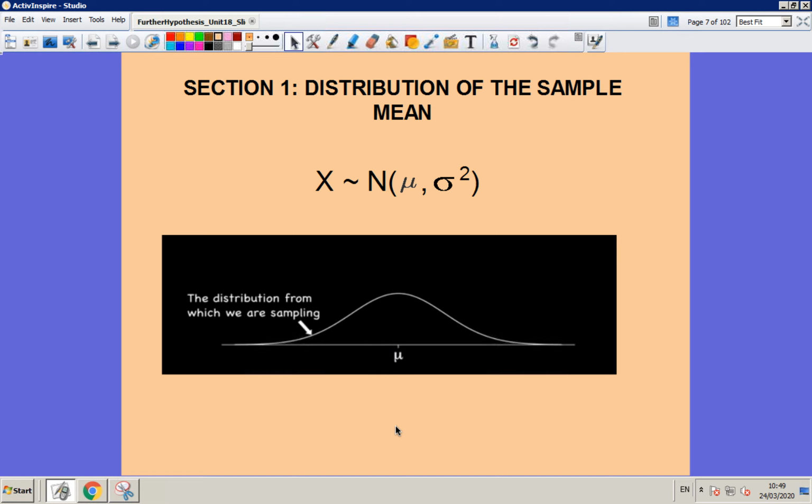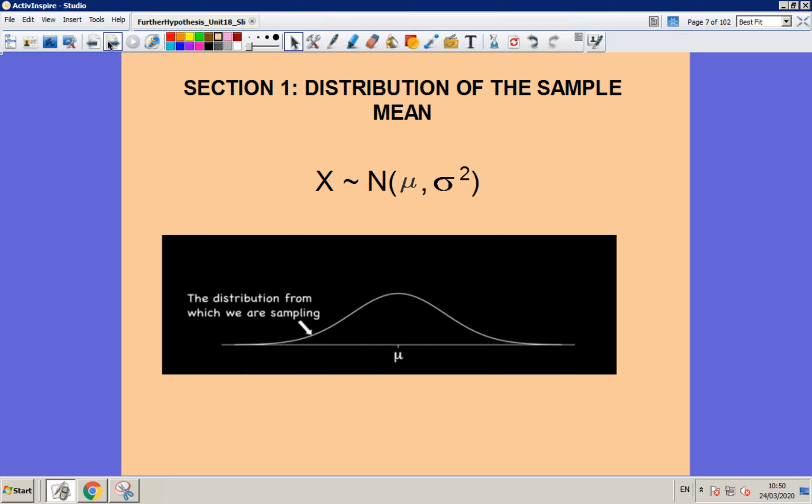Okay, so what we're interested in now is, instead of just taking one gerbil and thinking about the possibilities around that one gerbil, we're actually going to sample a group of gerbils, and we're going to think about, if we sample a group of gerbils from our population and then take the mean of those gerbils, what does that data look like?